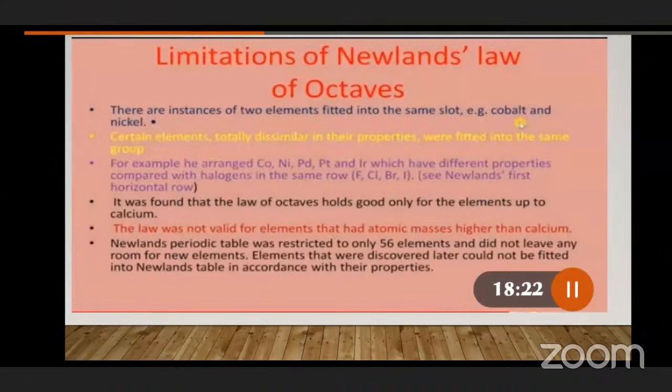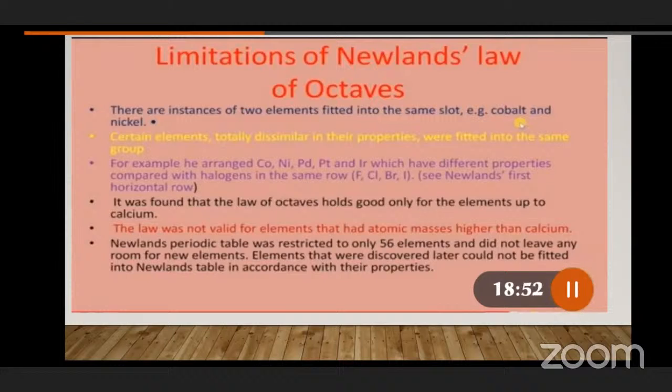The law was not valid for the elements at higher atomic mass. Now, this is one of the new points. This law was not valid for the elements with atomic mass higher than calcium. So this law was not applicable for the elements which have an atomic mass higher than calcium.